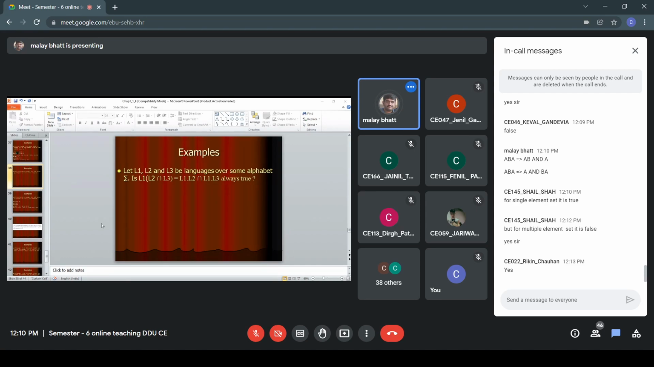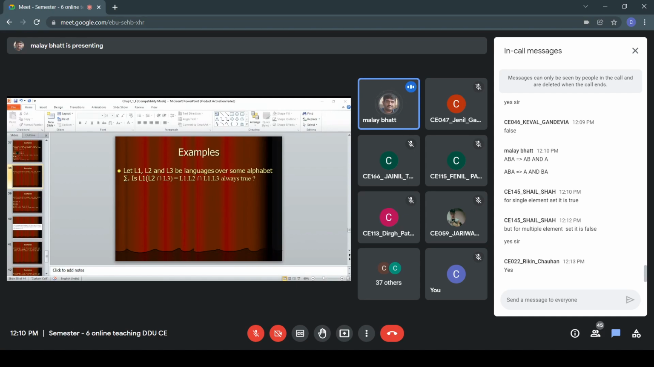So now we are talking about 3 different languages here. L1 and L2 and L3 be the languages over some alphabet sigma. Is L1 concatenated with (L2 intersection L3) equal to (L1 concatenated with L2) intersection (L1 concatenated with L3)? Always true.